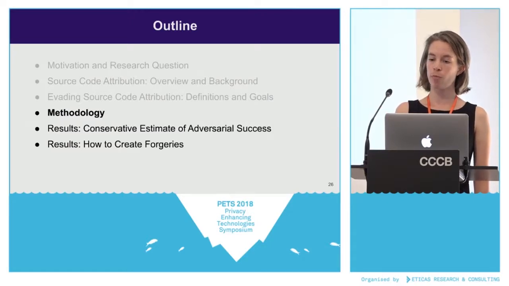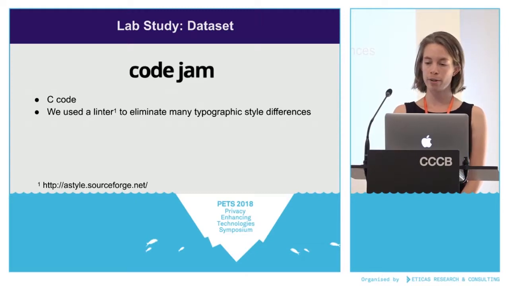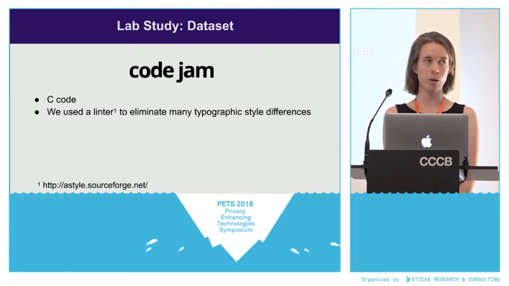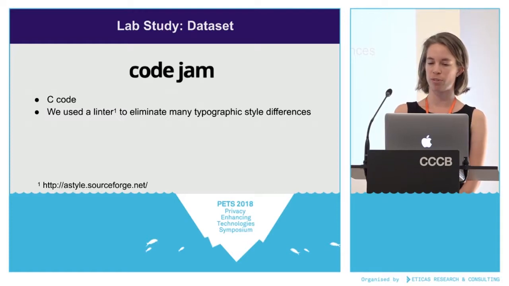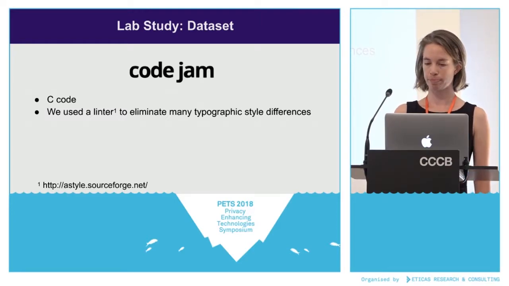So now I'll talk a little bit more about what we actually asked our participants to do. So broadly, in our study, we asked C programmers to act as the adversary and create forgeries. All the code in our dataset came from prior years of Google Code Jam, which is the same programming competition that prior work has used. We used C code from Google Code Jam, and unlike prior work, we linted the code to remove a lot of the typographical differences. We did this because we wanted to force the people making forgeries, our participants, to focus on less trivial differences than, for example, bracket placement. And in the real world, production code might not have these differences if a company has really strict style guidelines.